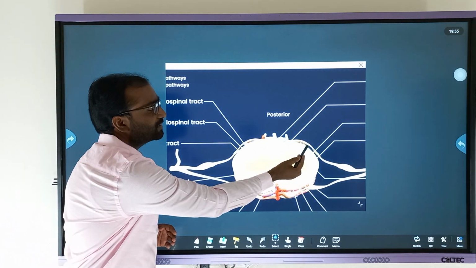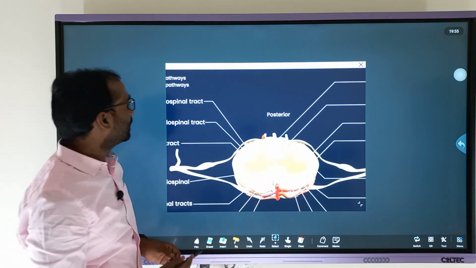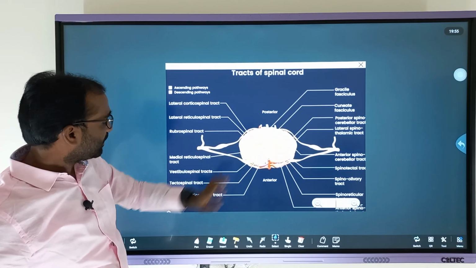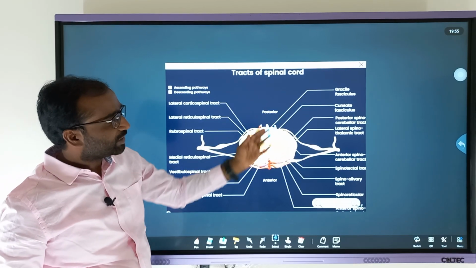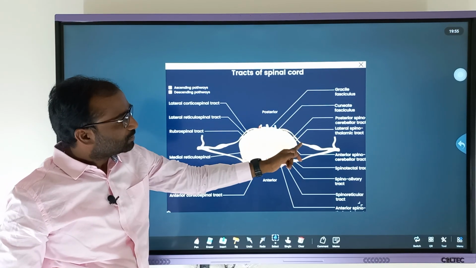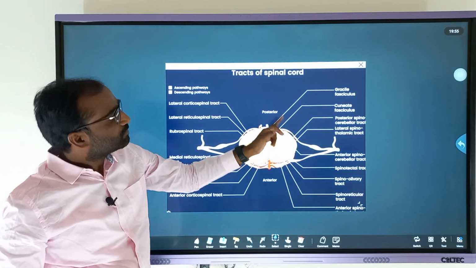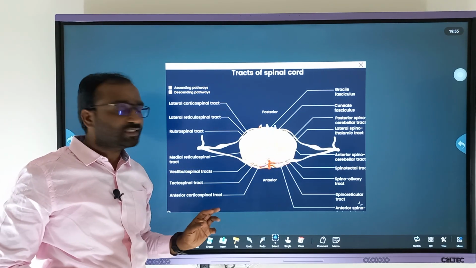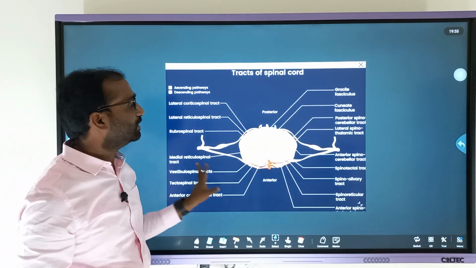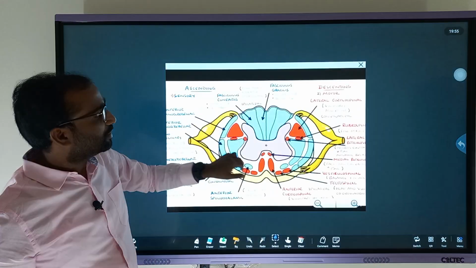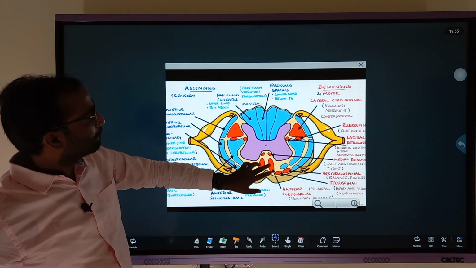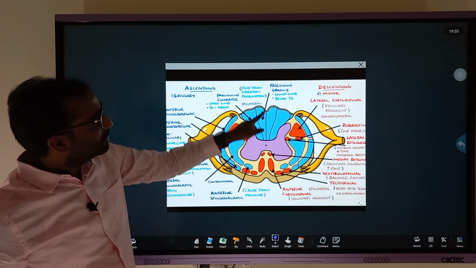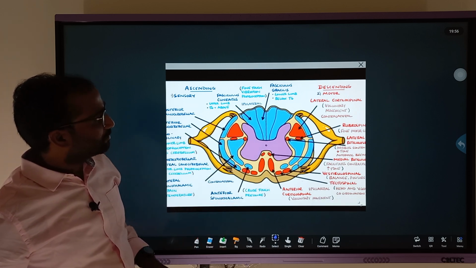Here this has sensory and motor, okay? The sensory nerve fibers and motor nerve fibers together form a common nerve, which one? Mixed nerve, okay? See, these are the regions, this is anterior and this is posterior.